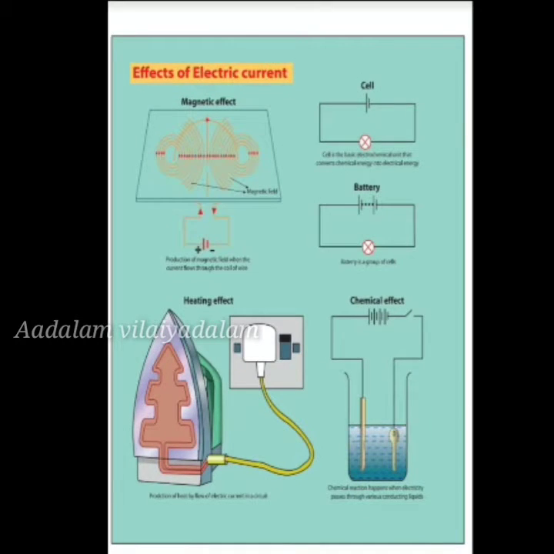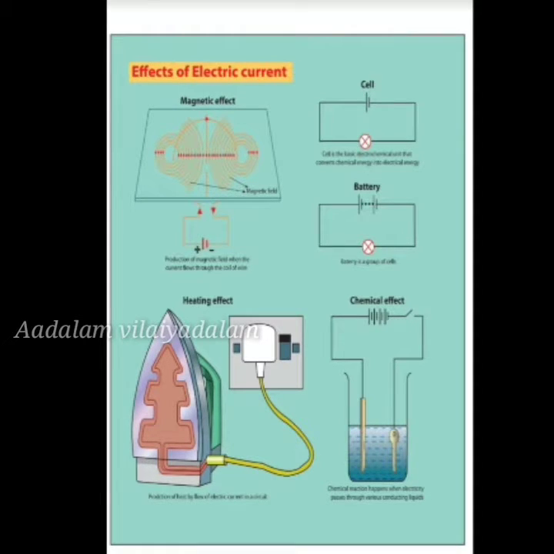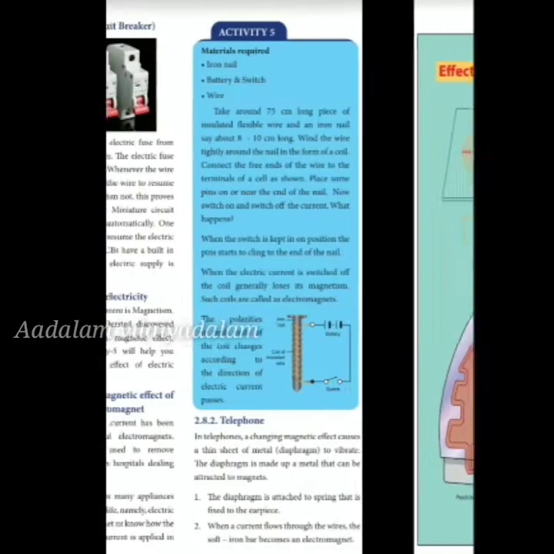Here you can see the diagram for the effects of electric current. The heating effect is shown by the iron box, the production of heat by the flow of electric current in a circuit. This is the magnetic effect, which causes a magnetic field around a current. An electrical battery converts chemical energy into electrical energy. This is the chemical effect. A chemical reaction happens when electricity passes through various conducting liquids. This is your diagram, just go through it.